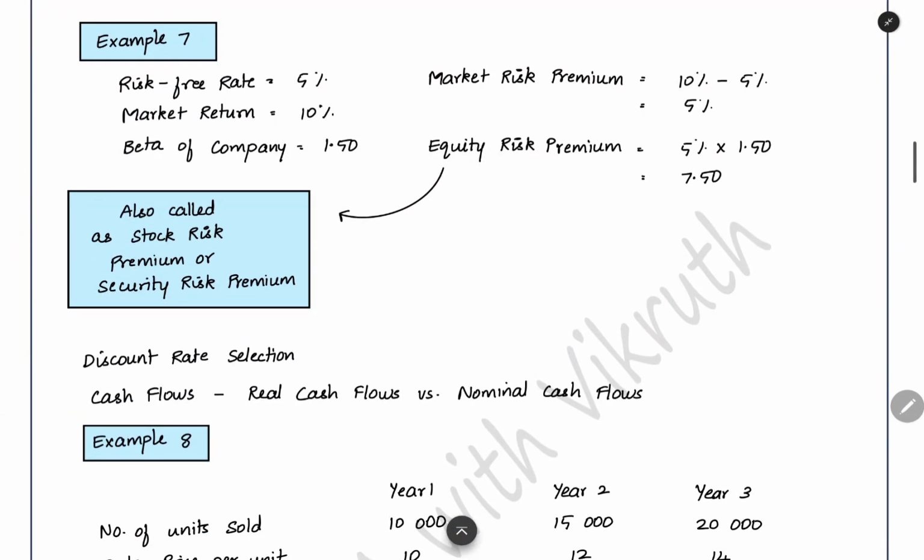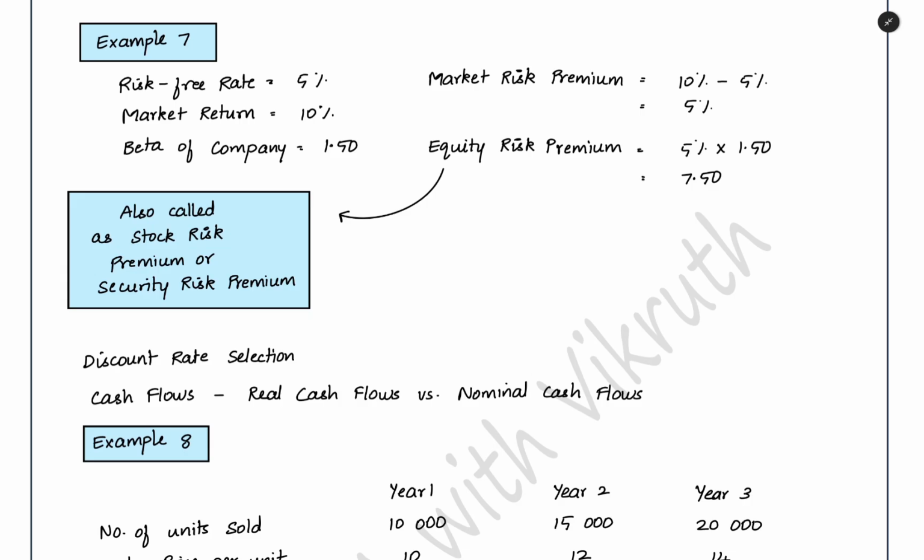Here you can see the risk-free rate you are getting is 5%, the market return you are getting is 10%. Now how much extra return are you getting because of taking the risk of the market? 5% extra you are getting by investing in the market. That is called the market risk premium. The premium return, the extra return you get because of taking the market risk. That is the market risk premium. And then from this market risk premium, when you multiply by the beta factor, you will know how much risk we have in our company, and for that how much premium return we want.